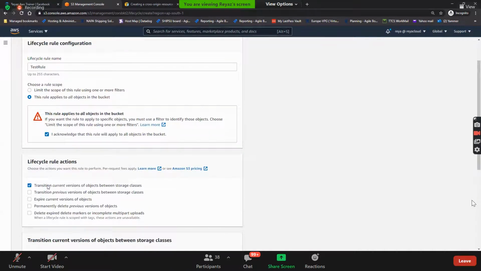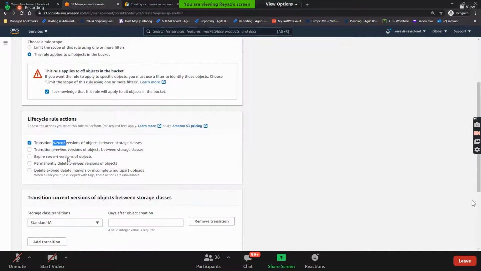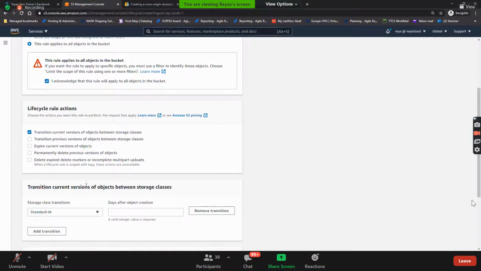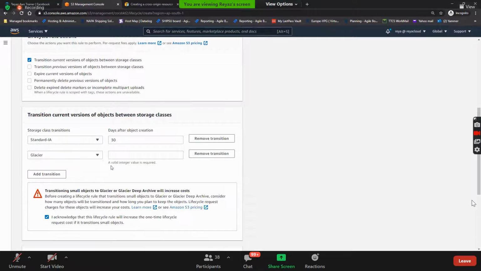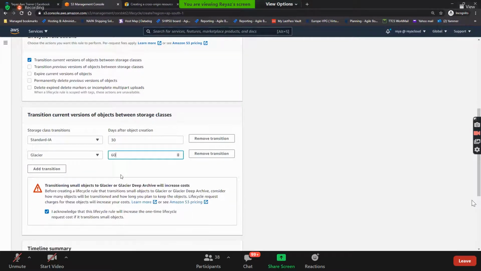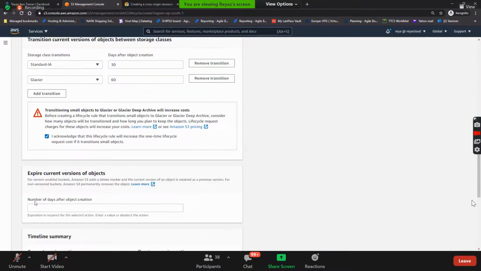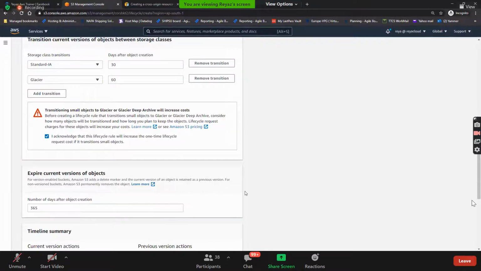See, transition, you can do it for the current versions. You can also select it for the previous versions. Let's quickly select that: Standard IA after 30 days. And then I need to move to Glacier after 60 days. Okay, nice. And I want to expire the current objects also. Select that, and in the bottom one, after how many days should you expire it? Your wish. I'll put 365 days.